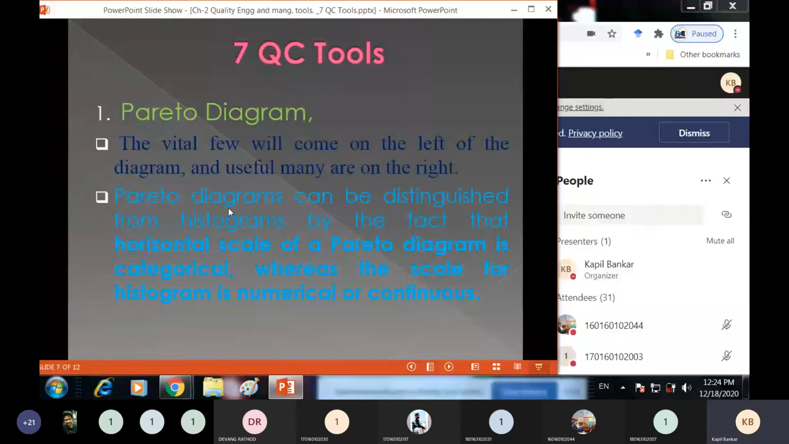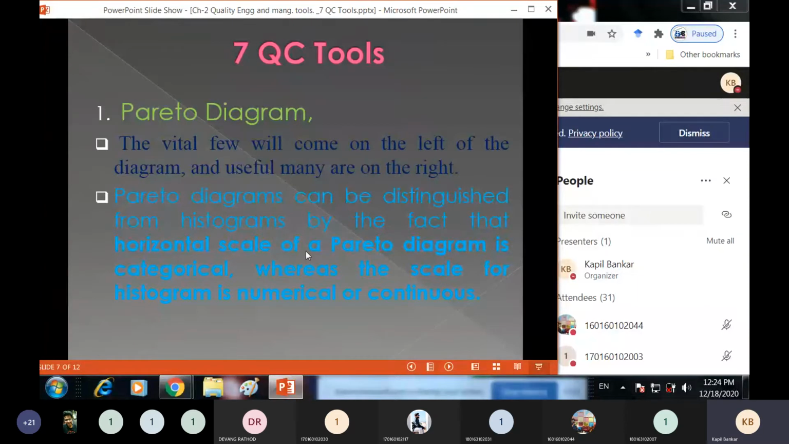Pareto diagrams can be distinguished from the histogram. As you see in the list of the 7 QC tools, there are histograms also. Histogram and Pareto diagram resemble each other at first appearance, but they are different. What is the difference between these two, the Pareto diagram and the histogram?